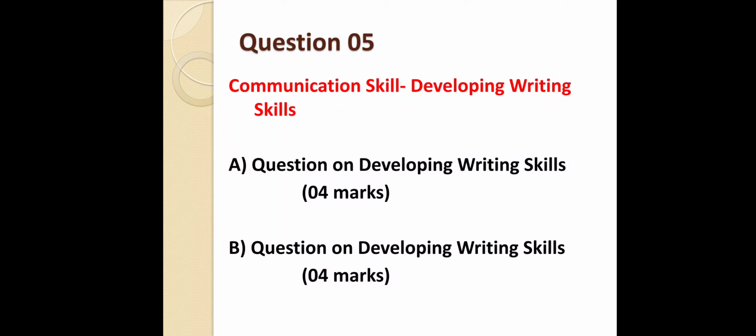In short, if we go into detail, we can understand that questions 1 and 2 are devoted to reading comprehension, that is prose and poem. Questions 3, 4 and 5 are based on the communication skill unit. So a total structure of 15 marks is there.